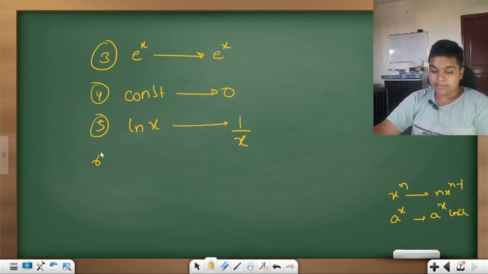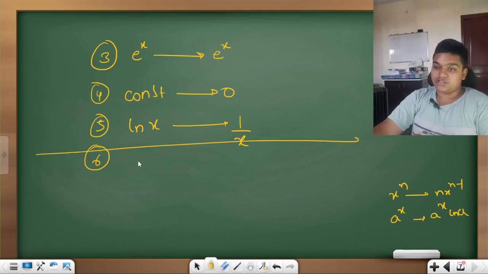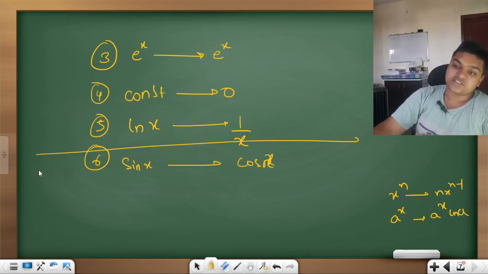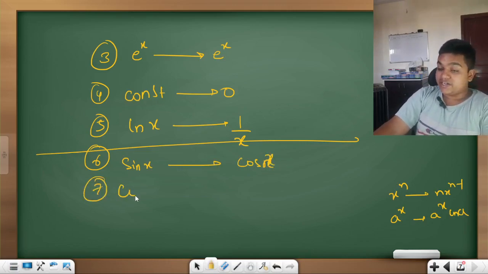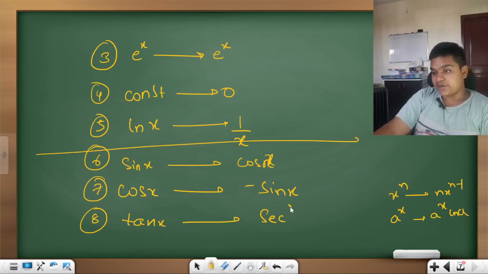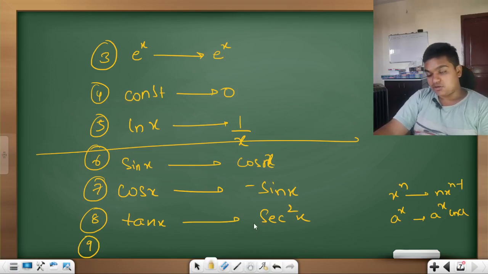Next one. Now we are moving on to trigonometric functions. Sin x, cos x. The derivative of sin x is cos x, but the derivative of cos x is minus sin x. Okay, clear? Next one, tan x. If it is tan x, the derivative of it is secant square x.